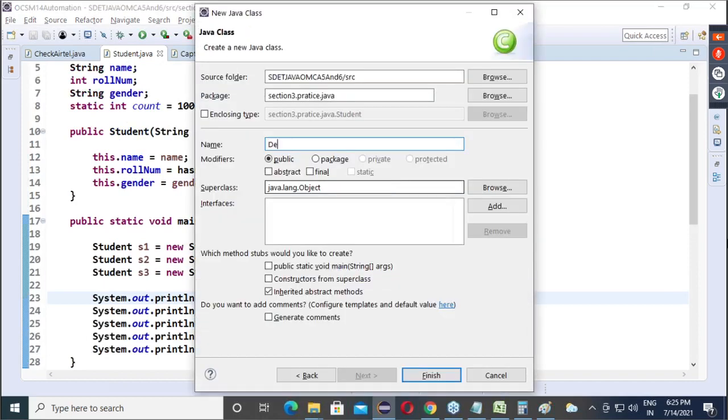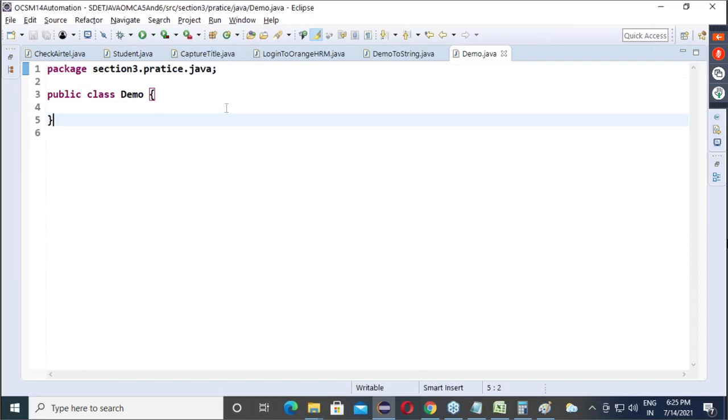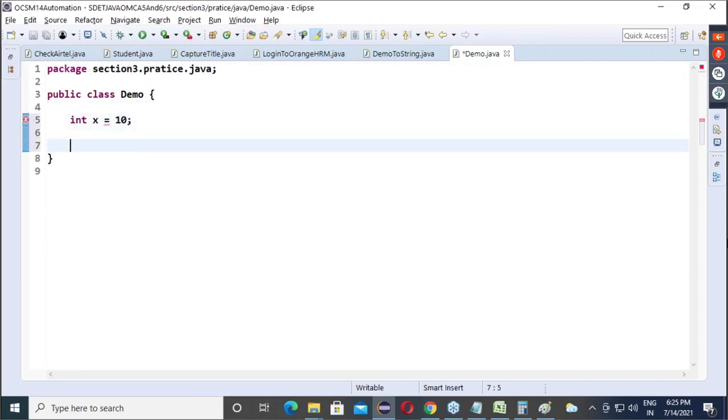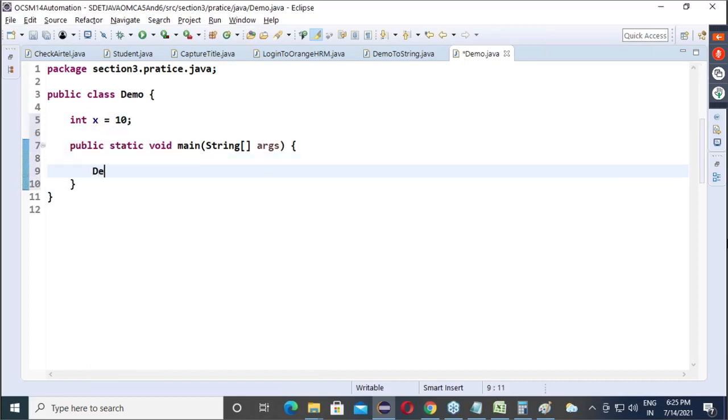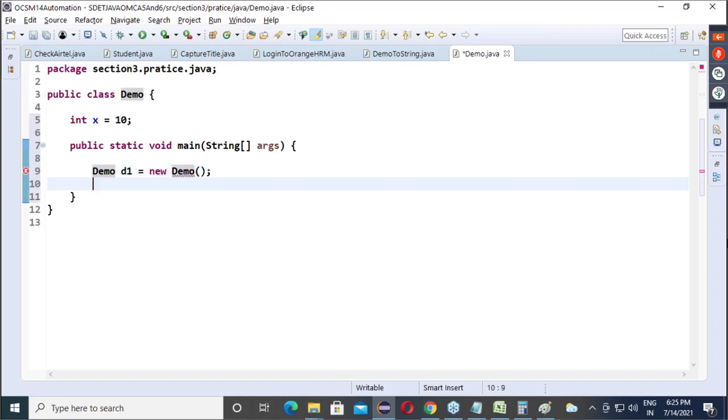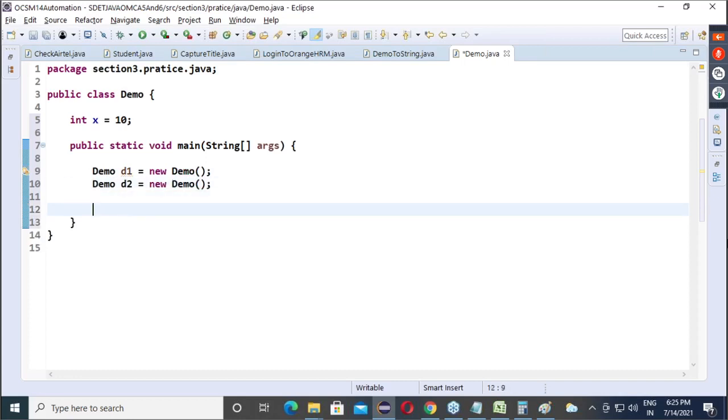Now guys, let me create a class as Demo. What am I having? X equals to 10. Now here I will declare the main method. Demo D1 equals to new of Demo. Demo D2 equals to new of Demo. And what am I printing? D1 dot equals D2.